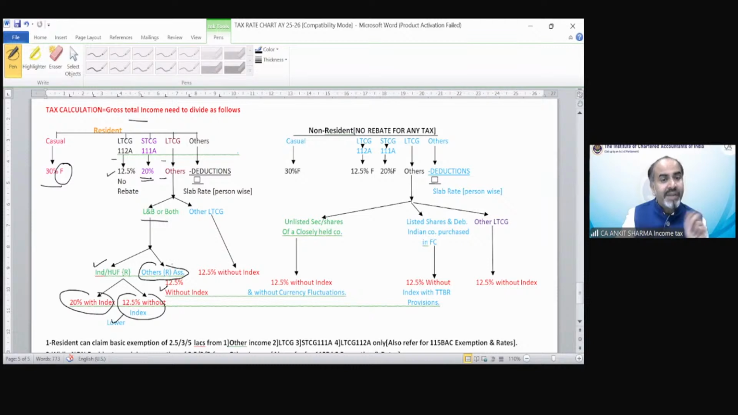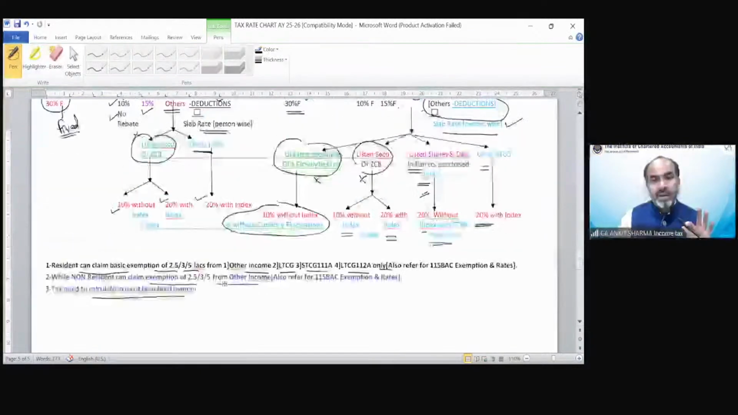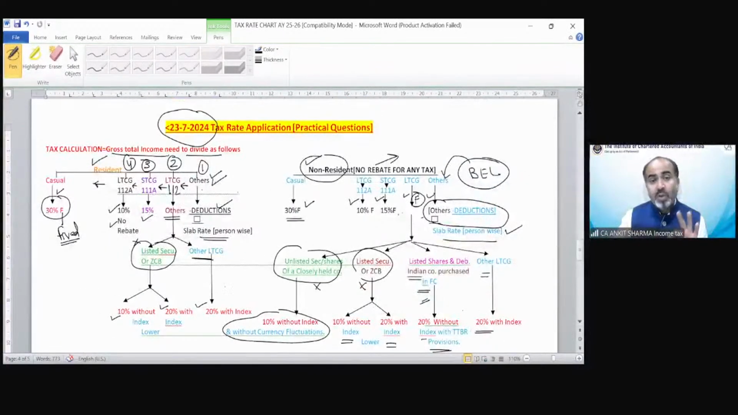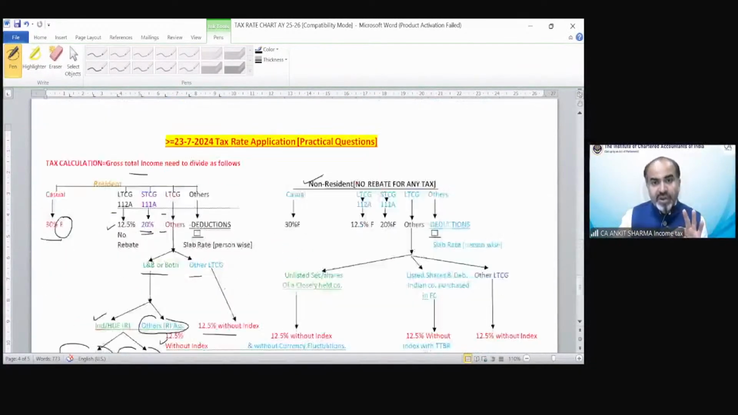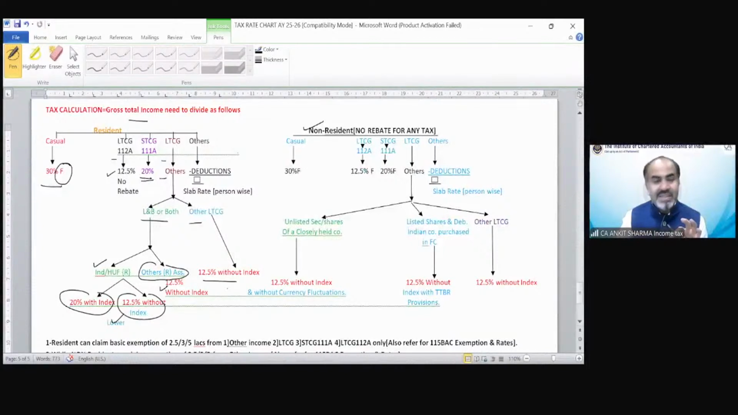Why only other resident? Because if you are a non-resident, then these provisions would be applicable. Other long term, it's only 12.5% without indexation. So you can see after 23rd of July 2024, on or after, the rate structure has been simplified. If you see the diagram for before 23rd of July, you can see how complicated it was. And on or after 23rd of July, it is slightly easier. So for non-resident, it's 30%.